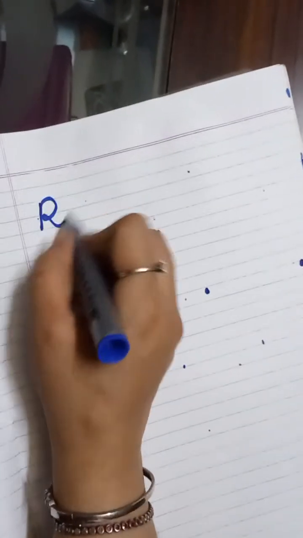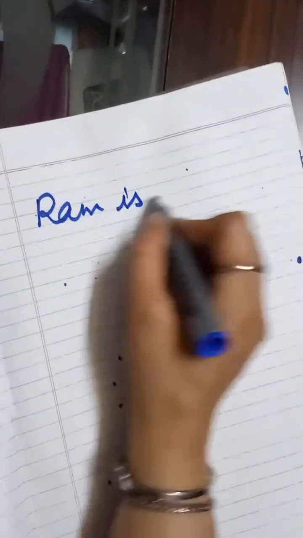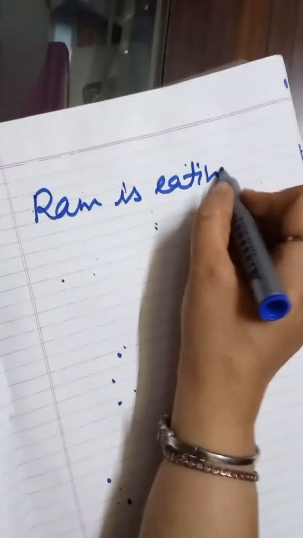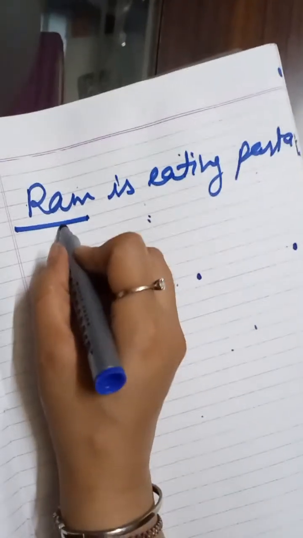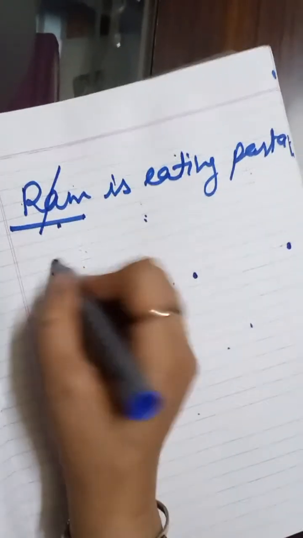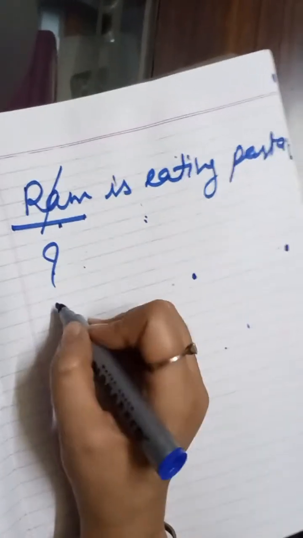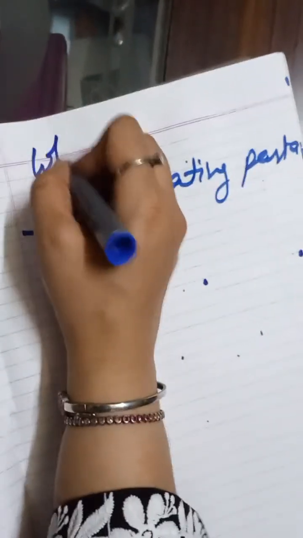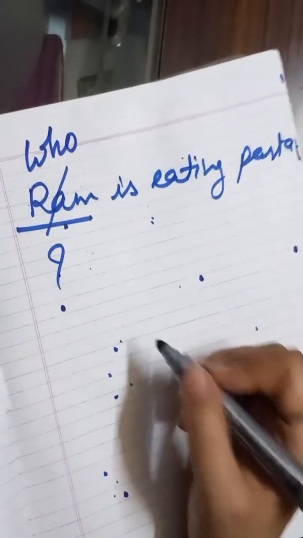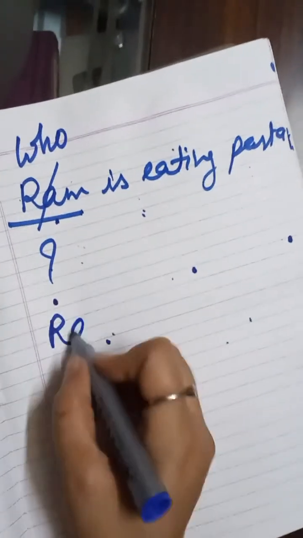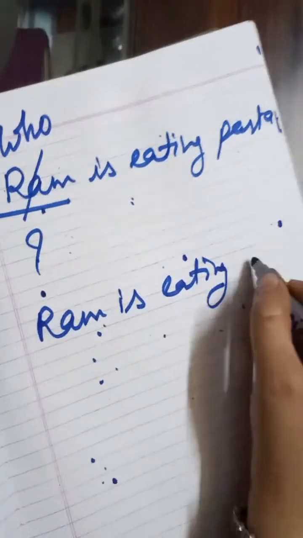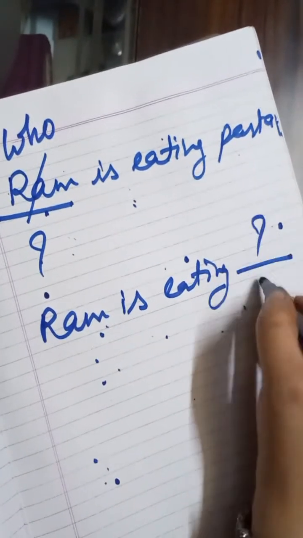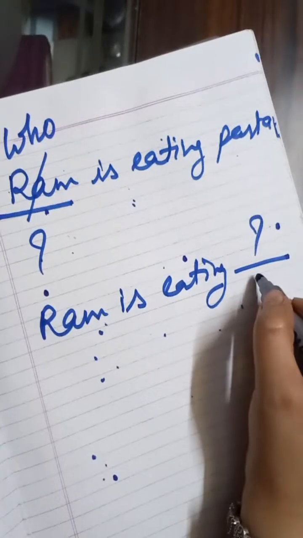See, Ram is eating pasta. Here you know who is eating, but I want to make it a question for you. If you want to make it a question, then you need to write who at the first place. Now think that you know Ram is eating, but you don't know the name of this. Now I want to replace this word.